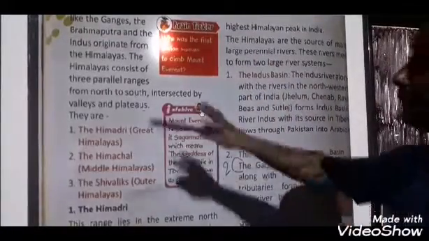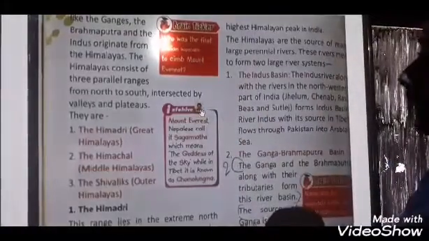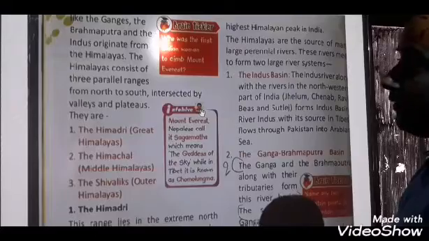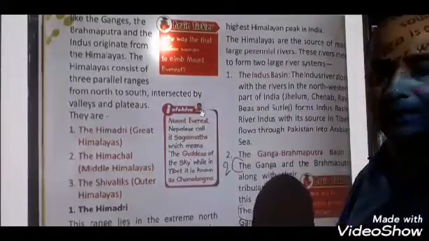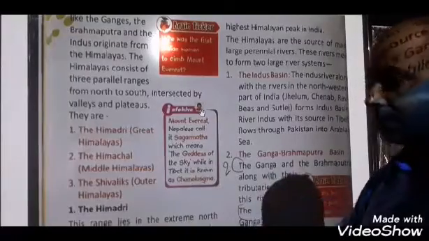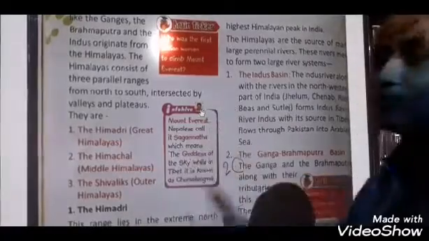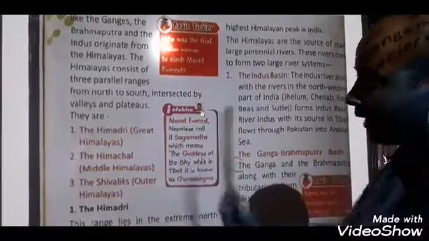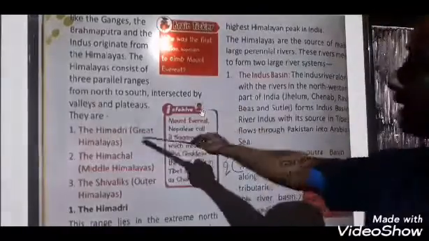It consists of three parallel ranges of mountains, yes or not? And they have also mentioned valleys and plateaus; between the mountain ranges, plateaus are also there, meaning tableland, some raised flat land. Such type of land you can find over there. Now see, what are the three ranges named? The Himadri, first, the Great Himalayas.